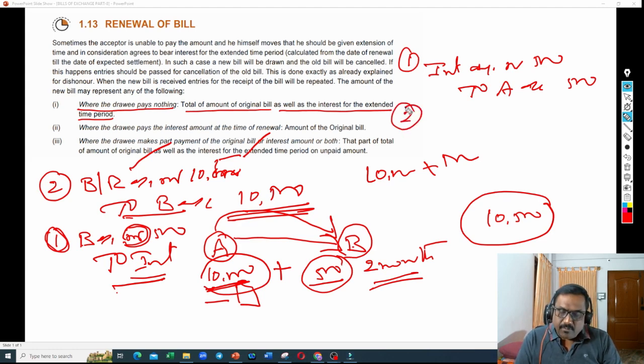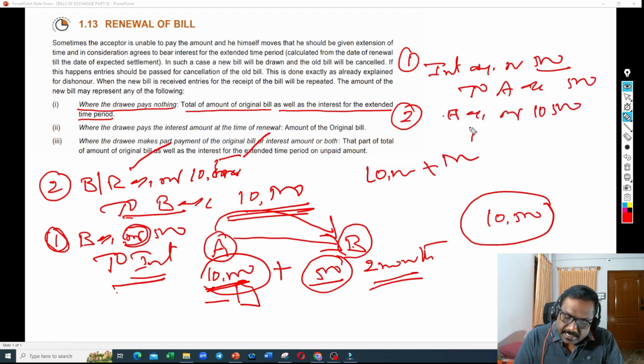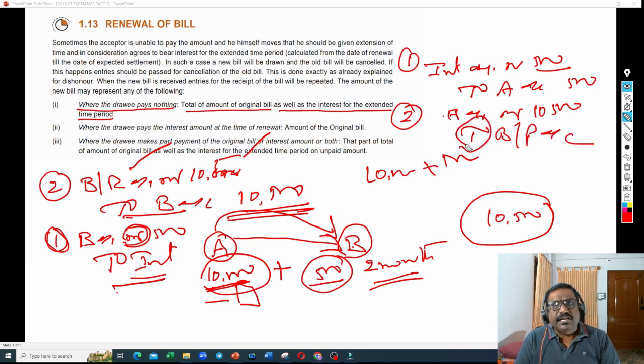And later on, what happened? This 500 plus 10,000, total 10,500, he is writing as a new bill. So for that, what will he do? He will debit A account 10,500 and credit bills payable account. Why is bills payable account created? Because he has to pay that amount. Bills payable is a liability for him. So he is creating bills payable. Are you clear? So that is the first instance.